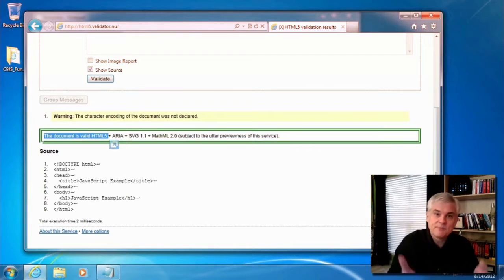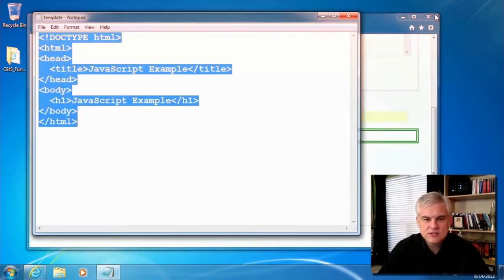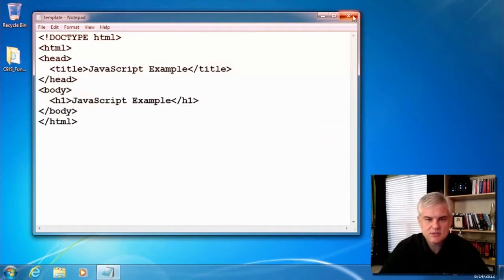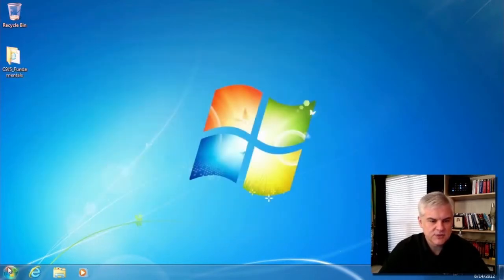For example, this validator tool. We're also going to look at something that's built into Internet Explorer 9.0, the F12 developer tools, in just a little bit to help us be precise and get the results that we're expecting. Okay, so at any rate, let's go ahead and move on. I'm going to close this down, and I'm actually going to close the template as well. And now we're going to start over from scratch in Notepad.